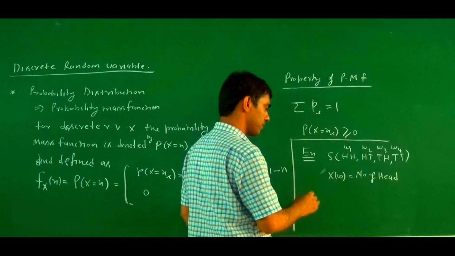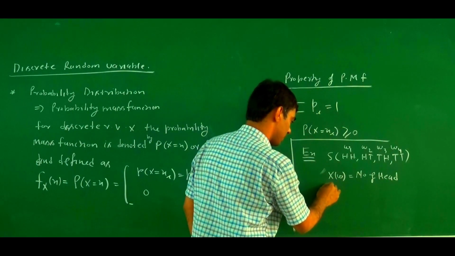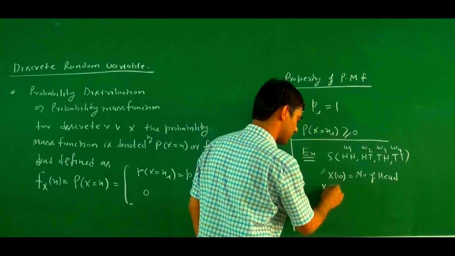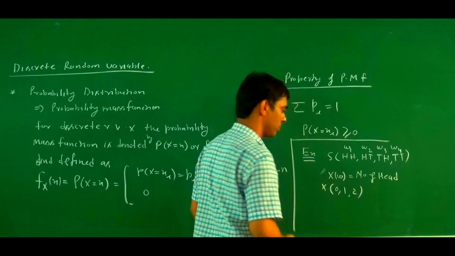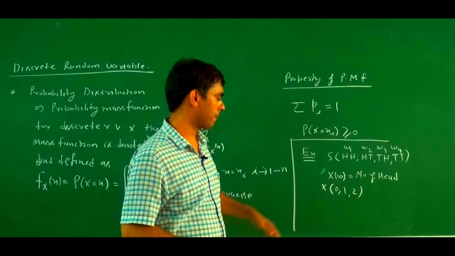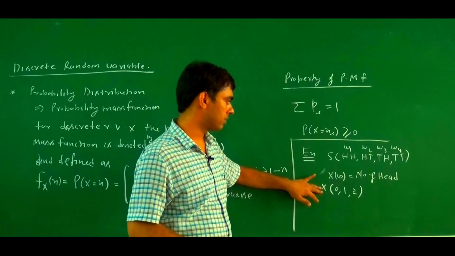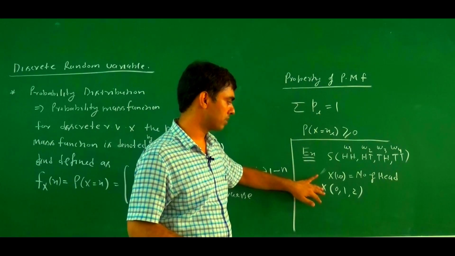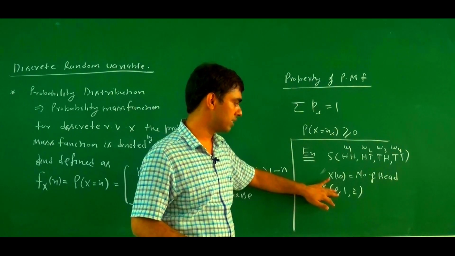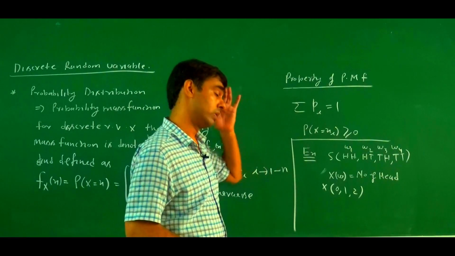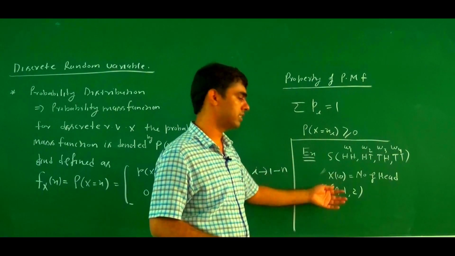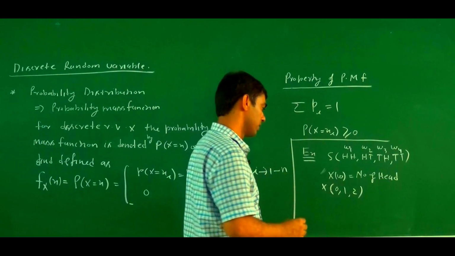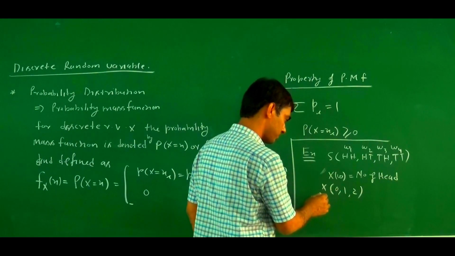So what are the possible values of X? The possible values of X are 0, 1 and 2. How many terms are there? Not in the domain. The domain has 4 terms, but in the range there are 3 terms: 0, 1 and 2.